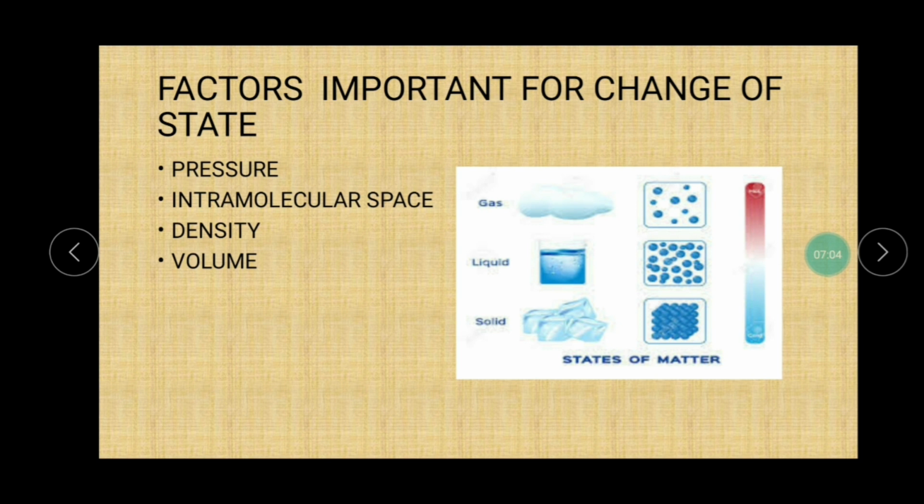Now here we will go with the example of a ball. If you just push the ball gently, it will touch the other ball and go back to its original position, right? But if I move both the balls with a greater force, what will happen? They will move away from each other with a greater speed. The same thing happens when the liquid gets converted into gaseous form. So in gaseous form, the intramolecular space is maximum as compared to liquid and solid. In solid, it is minimum.